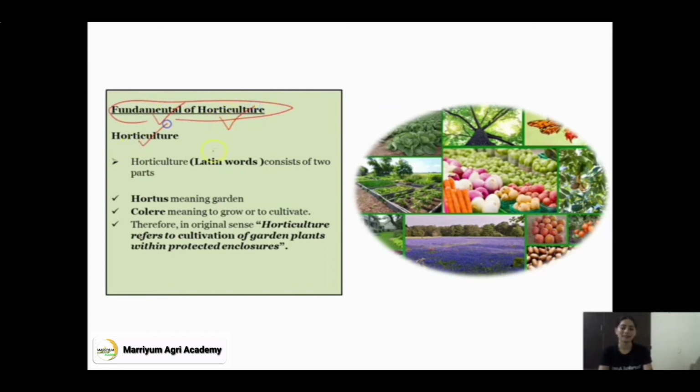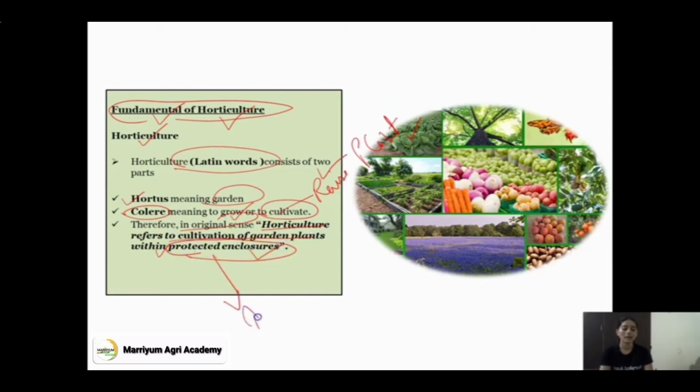The word horticulture is basically derived from Latin, and it consists of two parts. One is hortus, which means garden, and another one is colere, meaning to grow and to cultivate. Cultivate means to raise plants. So the literal meaning of horticulture is the cultivation of garden plants within protected and enclosed areas.